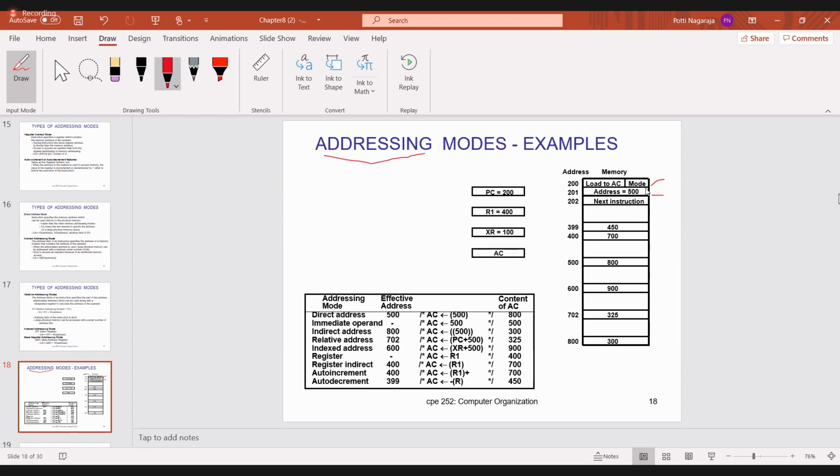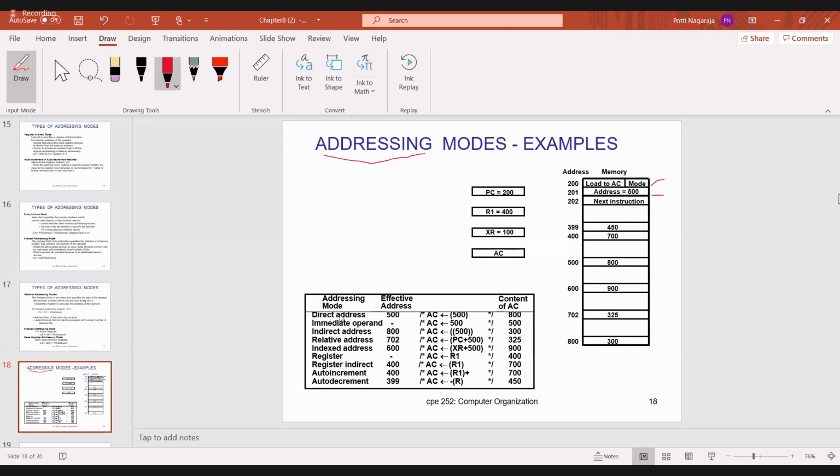Direct addressing mode means the mode is 0, and this is called the effective address. 500 is the effective address. What does Load to AC mean? You have to load the accumulator with the operand present in address 500, because it is direct addressing mode. So if the mode is 0, load the accumulator with the content present in memory location 500. What is in memory location 500? 800. Now that 800 you have to transfer to the accumulator.